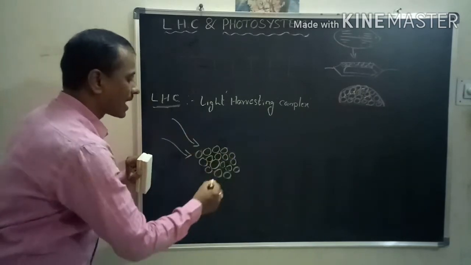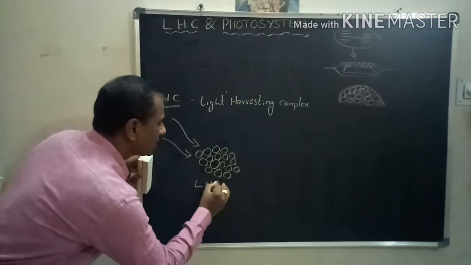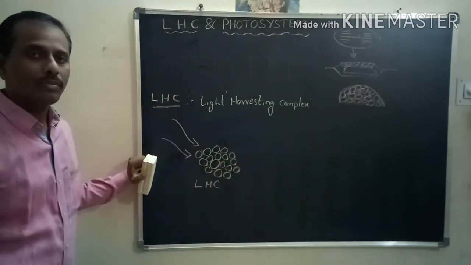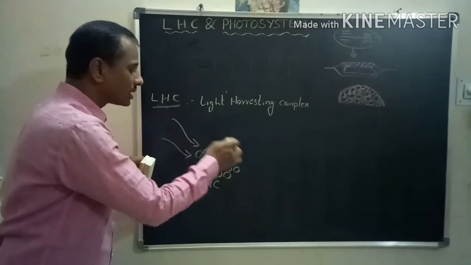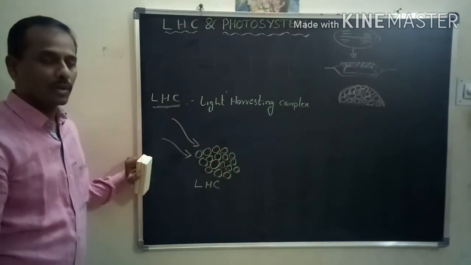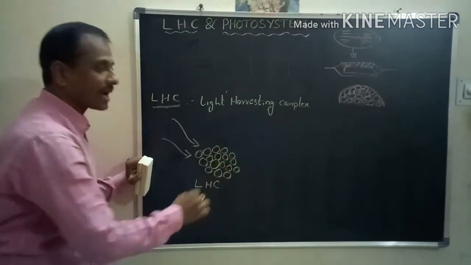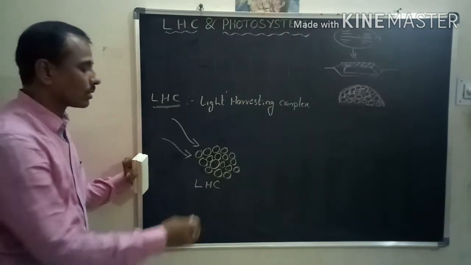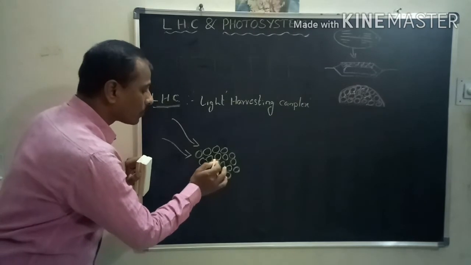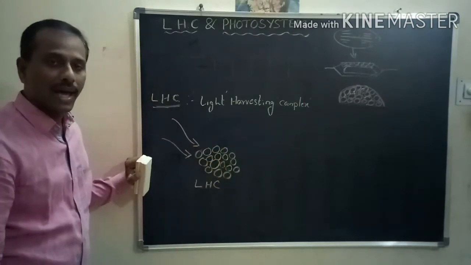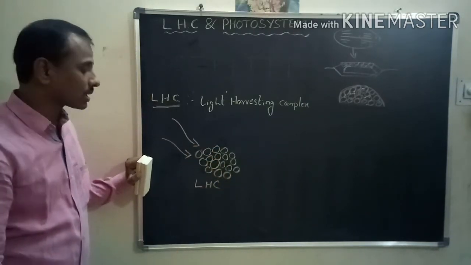This group is called the light harvesting complex. Among all these pigments, one is very active. The active molecule is called the reaction center.